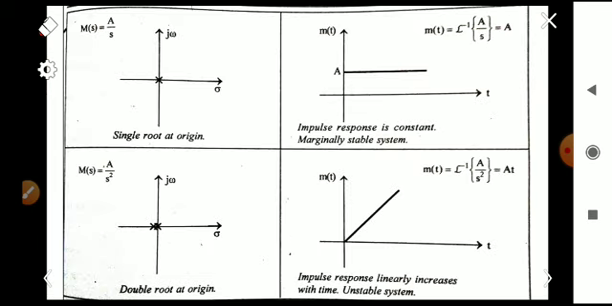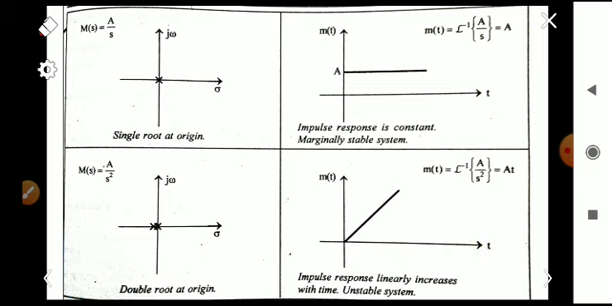And the next case is if you are having a pole at the origin, a single root at the origin. In that case, the impulse response will be a constant, that is, L inverse of A by s will be A. So it will be a constant, and we can say that the system is marginally stable. Another case, M(s) equal to A by s squared, that is, two poles at the origin. In that case we will get m(t) equal to At. That is a linearly increasing ramp function, so it is an unbounded response, that is, it will move to infinity as time t tends to infinity. So it is an unstable system.